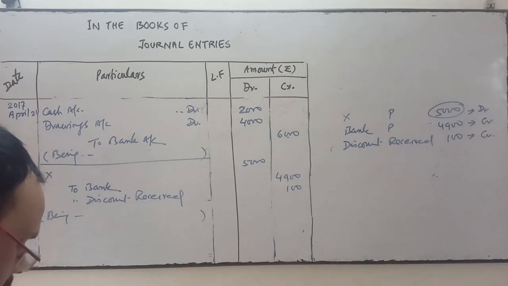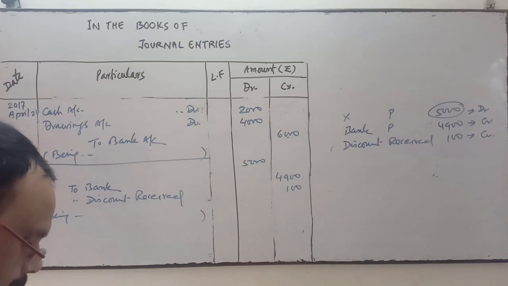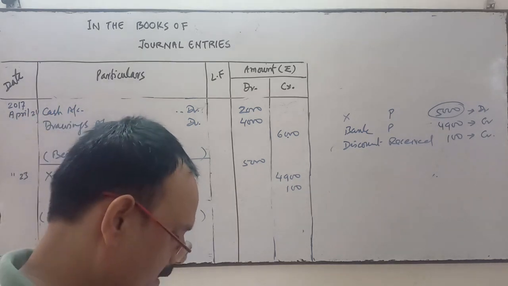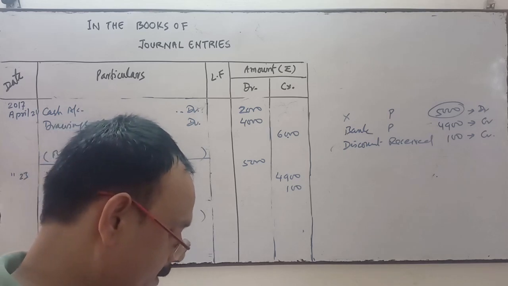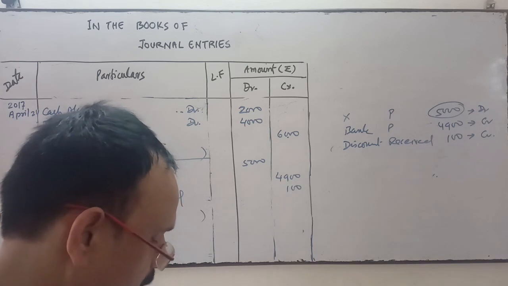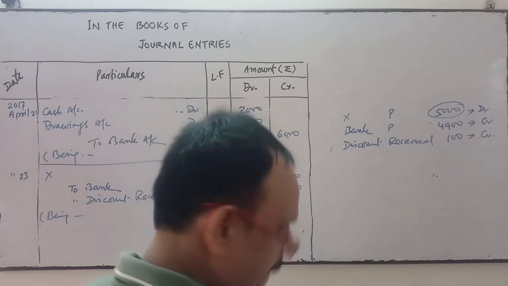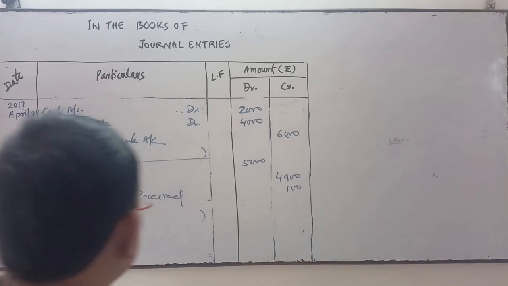Now see the next. Check of Sohan returned by the bank dishonored. Okay, so Sohan's check is dishonored. Where is the Sohan check? On April 20, we have received the check and allowed discount. You see the transaction of April 20. What is the transaction of April 20?